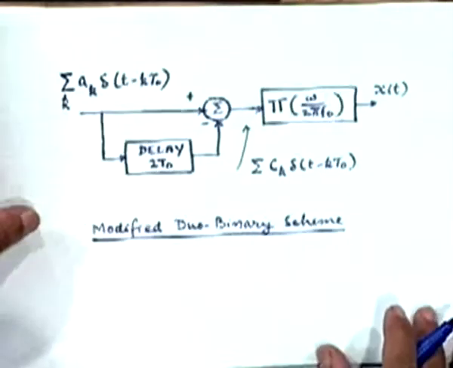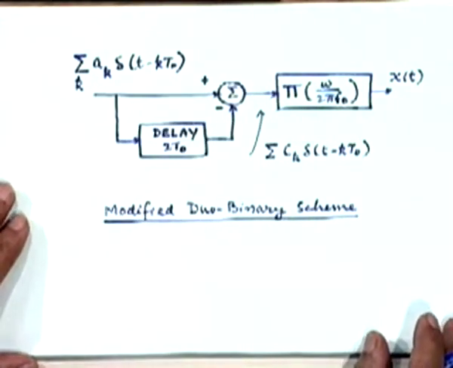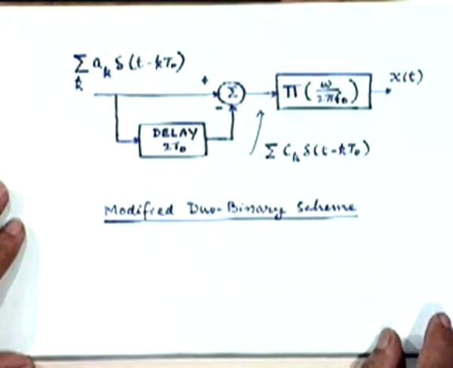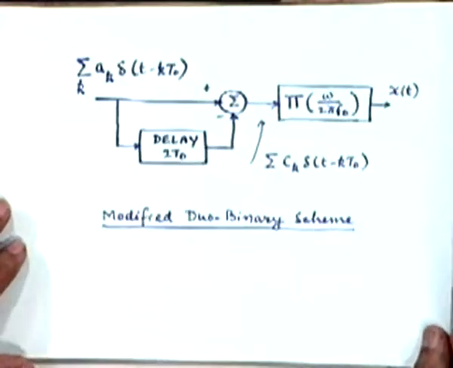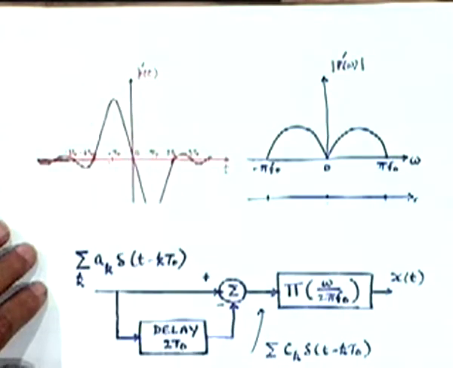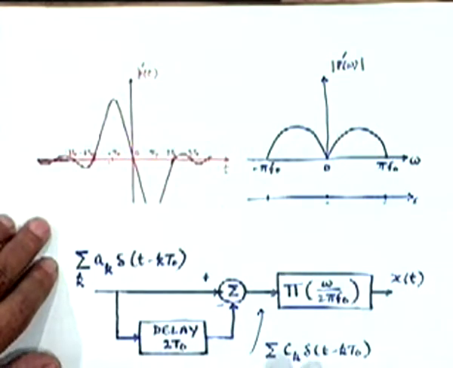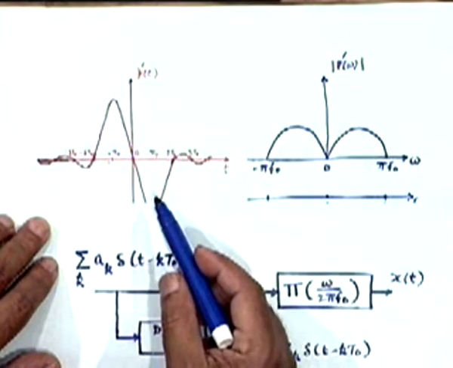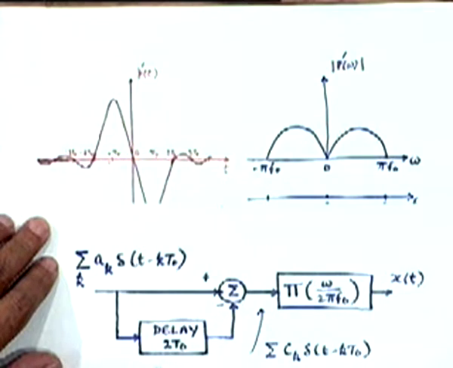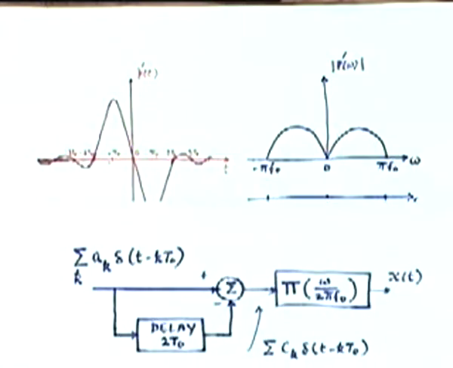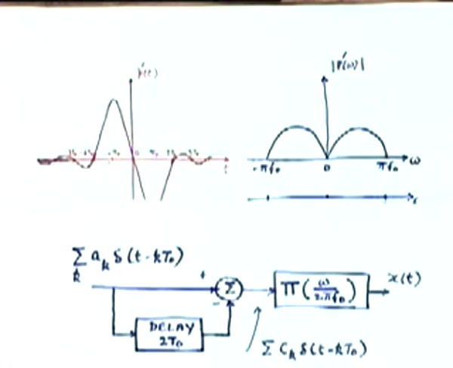Remember this picture? This is a practically possible method of realizing this wave shape, except for a delay of 2t0 seconds. 2t0 or t0? What was it? 2t0. Yes, sir, 2t0.